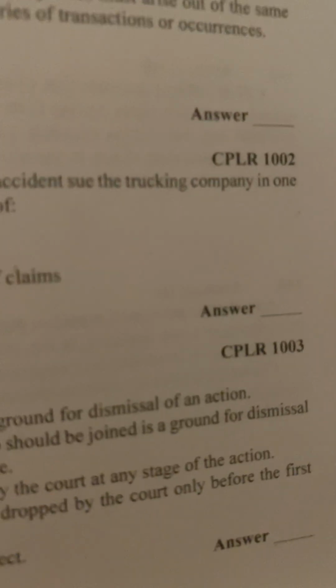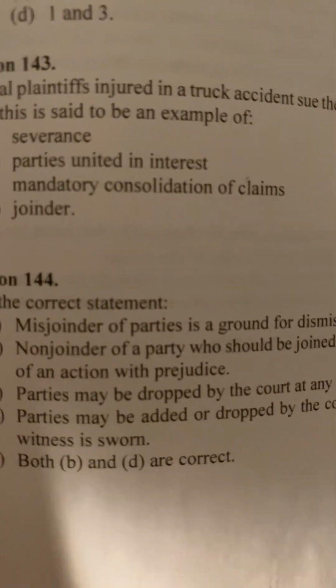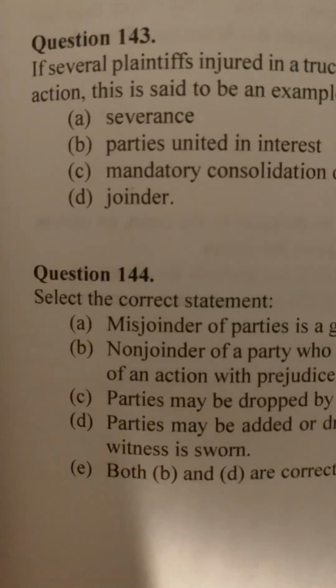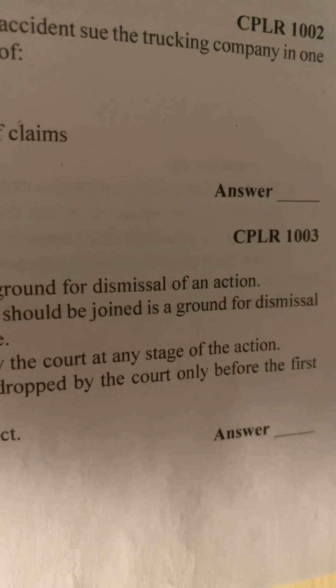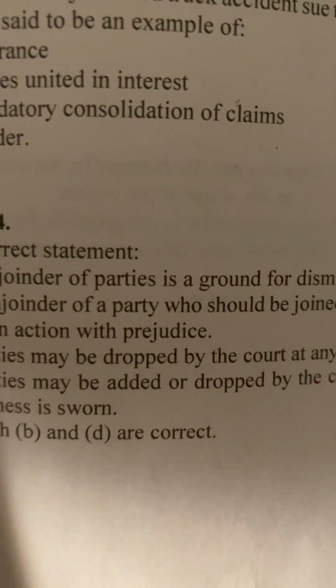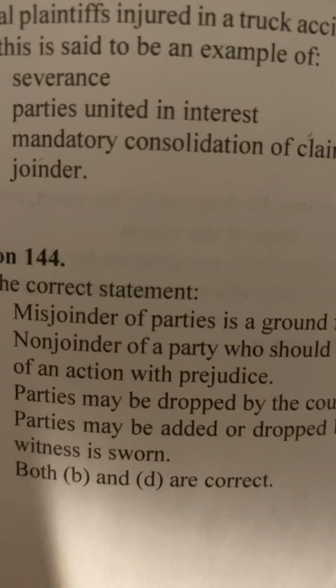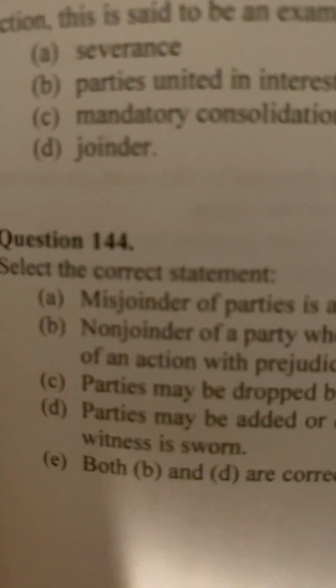Okay, these are quizzer questions for CPLR 1003. Select the correct statement. Misjoinder of parties is a ground for dismissal of an action. Nonjoinder of a party who should be joined is a ground for dismissal of an action with prejudice. Right off the bat, those two are wrong, because misjoinder of parties is not a ground for dismissal.